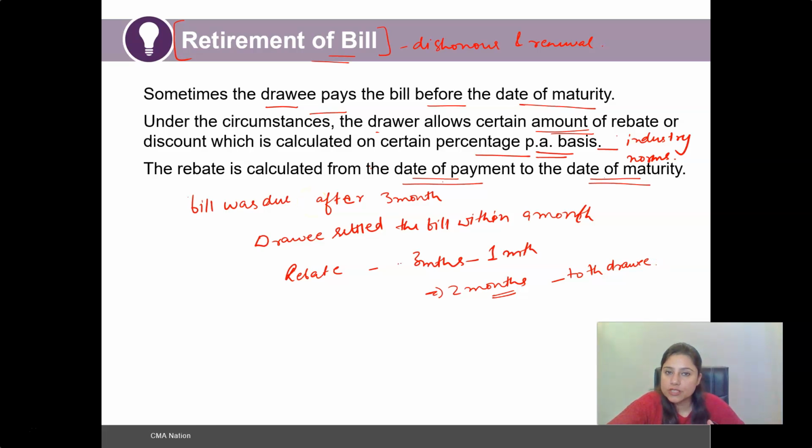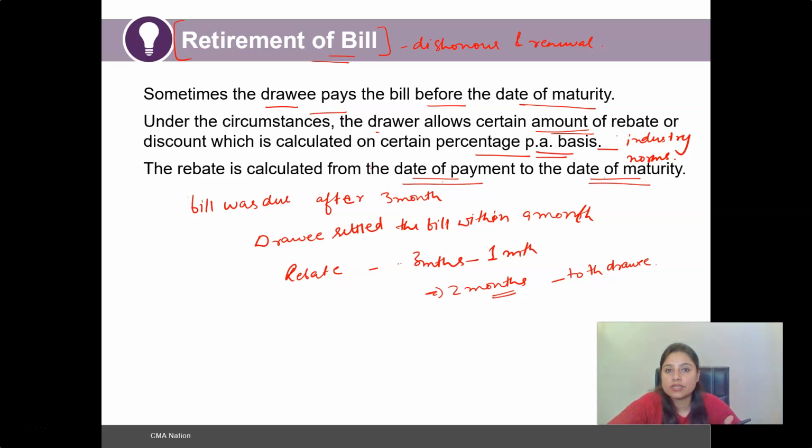So understanding this particular concept, it is basically that the bill of exchange will retire before the date of maturity. On the date of maturity, after final settlement, the bill anyway has to cease to exist, as the final payment would be done by the drawee to the drawer.